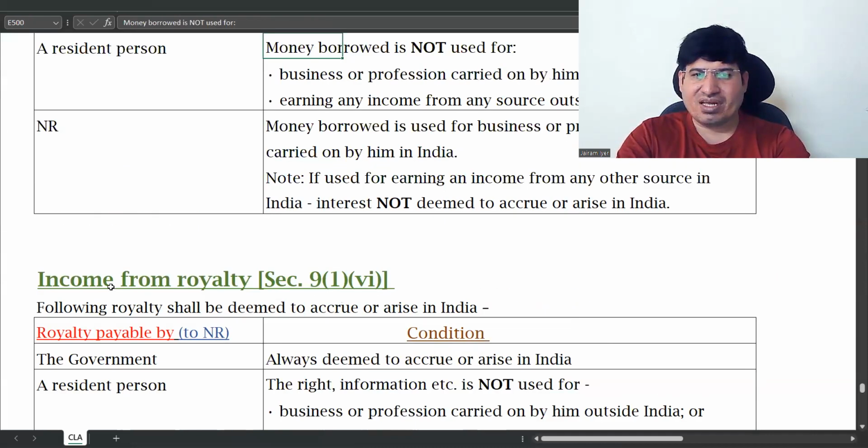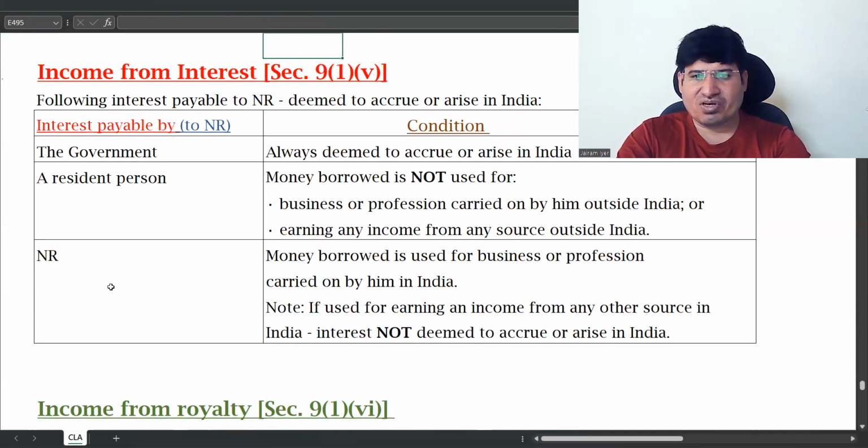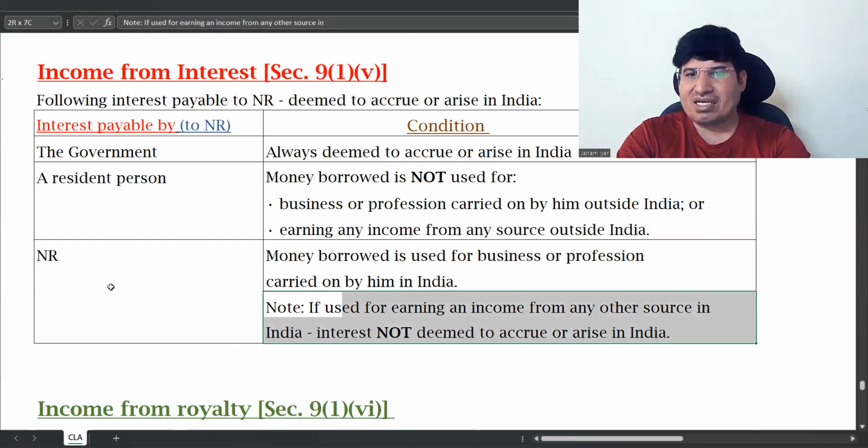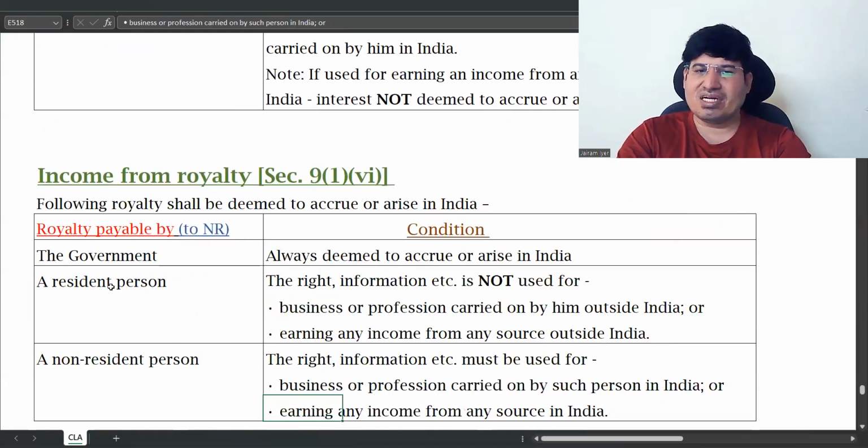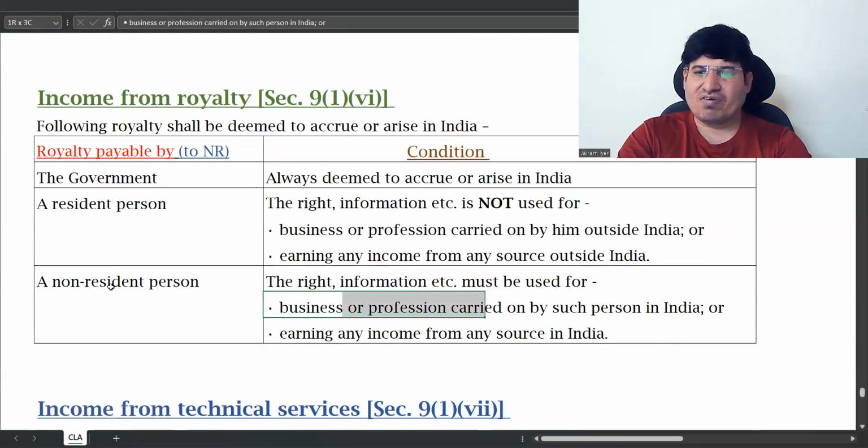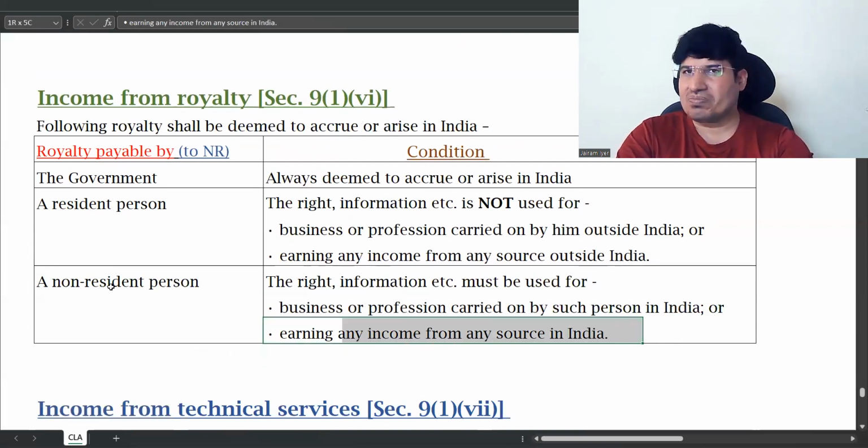So the previous point that we saw is that only when the money borrowed is used for business or profession carried on in India is it taxable, and it is not applicable for other income, correct? For royalty, it is applicable for business and also for other income.